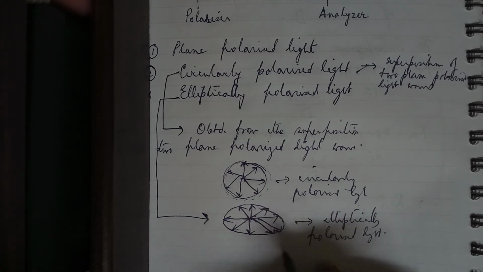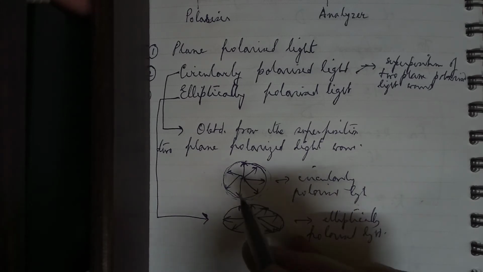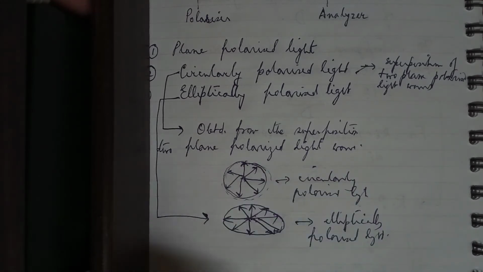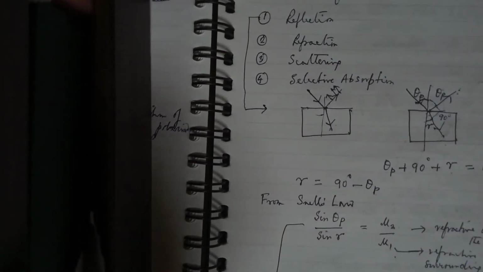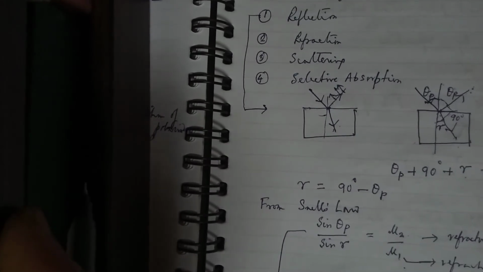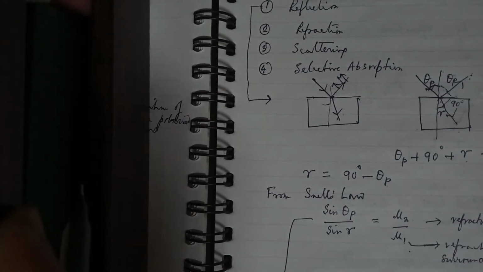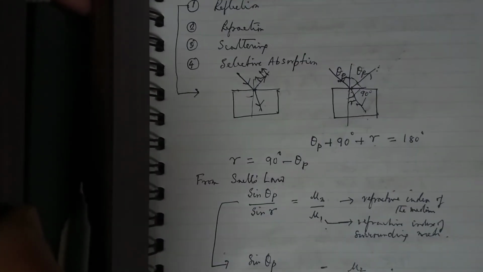If it's traced out in the clockwise direction, it is right circularly polarized. The same thing we can say even for the circularly polarized light. Now, how do we polarize light? That becomes very important. Light is polarized by